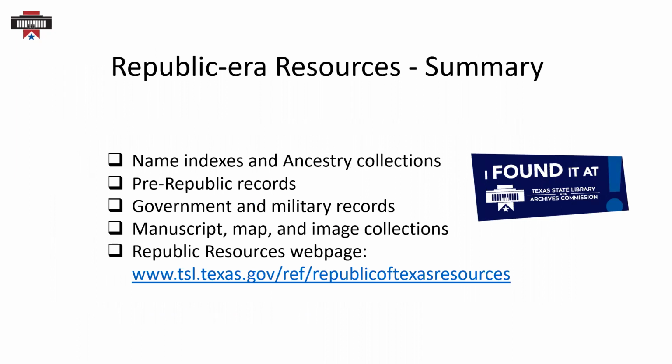In summary, today we've covered name indexes and Ancestry collections. We've covered pre-Republic records, both from the Spanish and Mexican era and the Texas Revolution. We've covered government and military records from the Republic and how to access manuscripts, maps, and prints and photographs related to the Republic era. And here's a link to our new subject guide for Republic of Texas resources that's available through our webpage. It covers a lot of things we talked about here and a little bit more in how to use these resources more in depth. This set of slides will be made available so you can download them and get this link then.